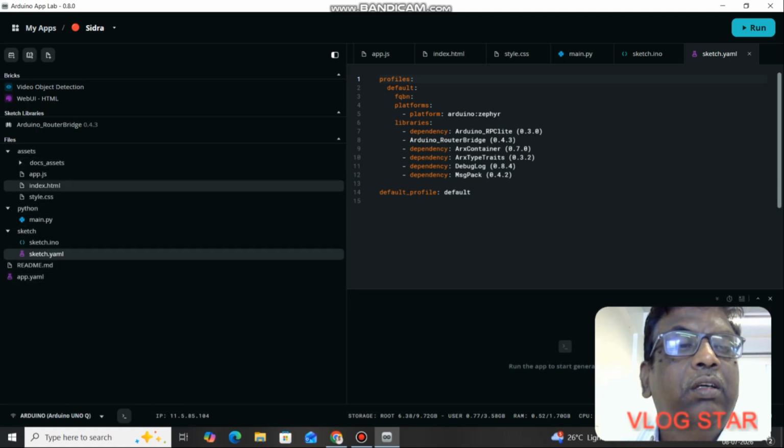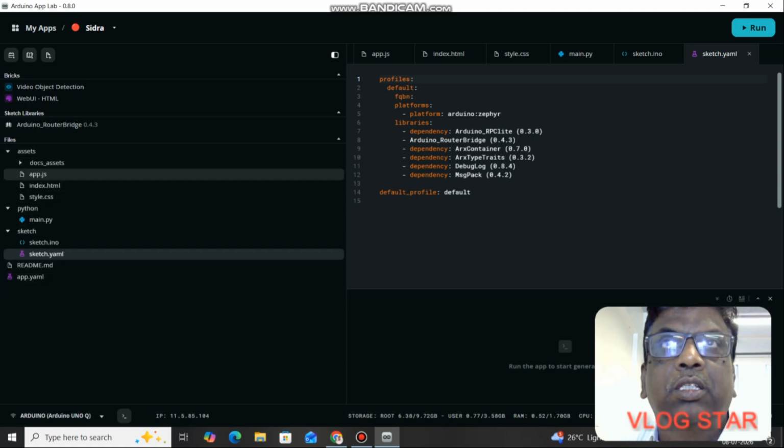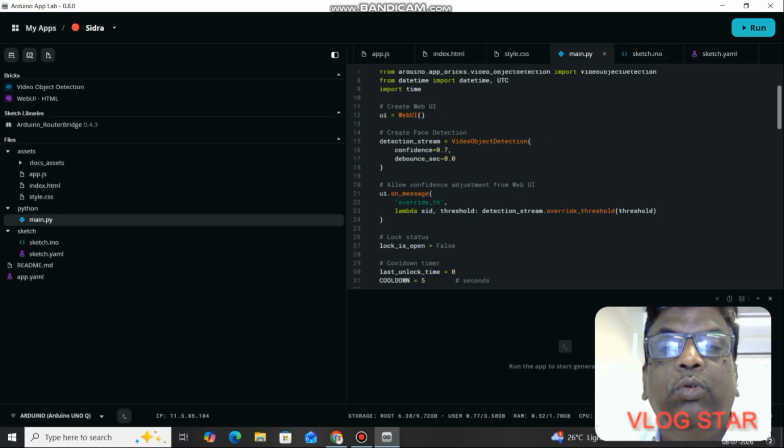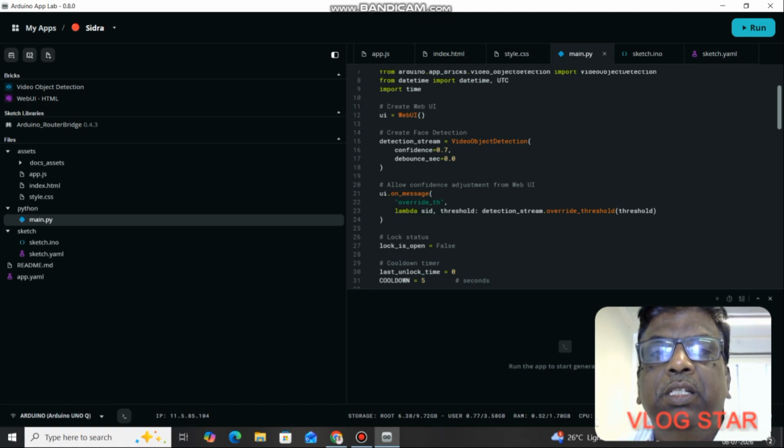So in summary, we have downloaded these 3 files from this video detection app, and we have modified the Python code, and the sketch.ino code, from ChatGPT. The intention is that my face is being trained in Edge Impulse. I will share another video on how to train your models with machine learning in Edge Impulse at some point, but right now I am not doing that.